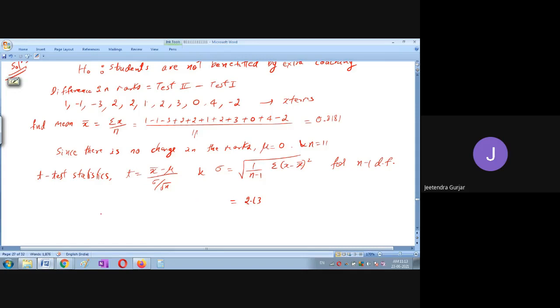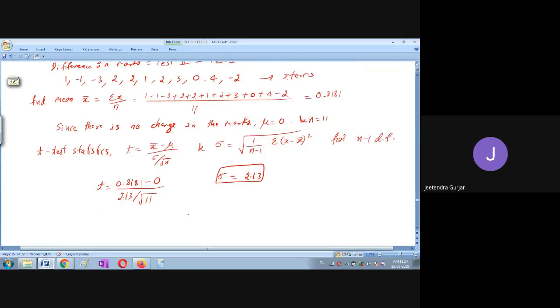Very good. Now, please substitute in this formula, students. See, everyone got the same answer. Please check. So T is equal to, just substitute here, x bar 0.8181 minus, for the large sample, 0, divided by 2.13 into square root of 11.